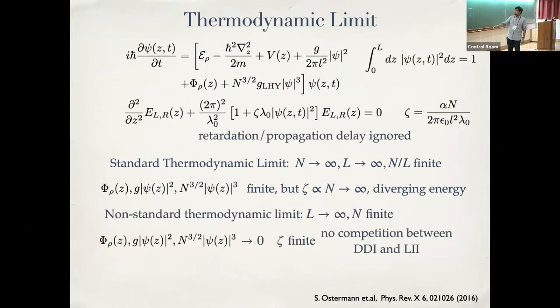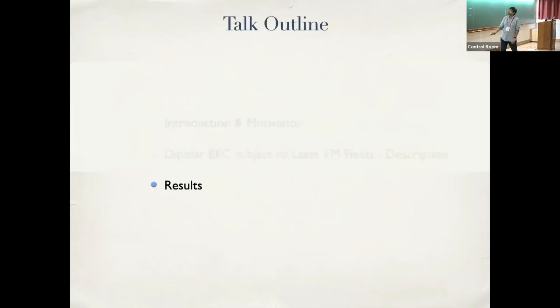On the other hand, in this earlier version of this paper by Stefan, who's also working with us, they had a slightly non-standard thermodynamic limit for these infinite range interaction systems, where you keep N finite but make L infinite. Because it is an infinite range interaction, even if it is dilute, the light-induced interaction will always be present. But all the other competing interactions, like dipole-dipole interactions, will scale very poorly. So you will have no interesting competition between dipole-dipole and light-induced interaction. And so we are going to stick to finite N and L and see what physics comes out. That's our aim.